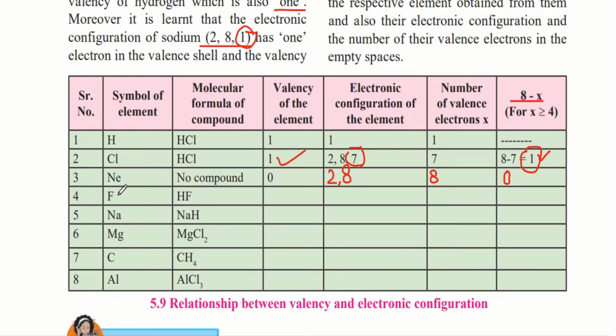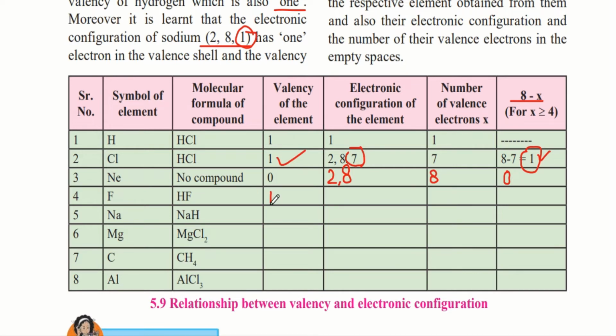The next element is fluorine. Fluorine is denoted by the symbol F. It is present in HF. So here we know fluorine can only bind with one other atom, that is hydrogen. Therefore, the valency of that element would be 1.